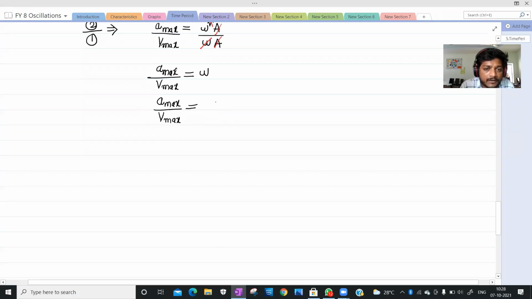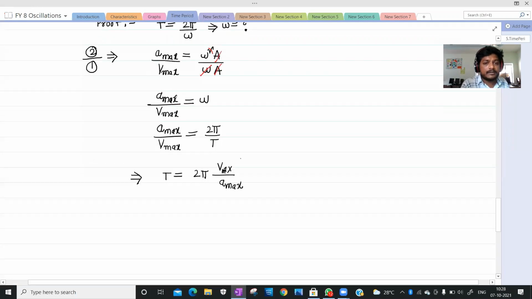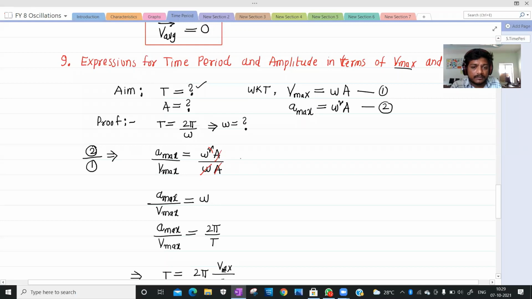So from this, what is omega? Omega is 2 pi by T. From this, T equals 2 pi times V maximum by A maximum. Is it fine? Any wrong?